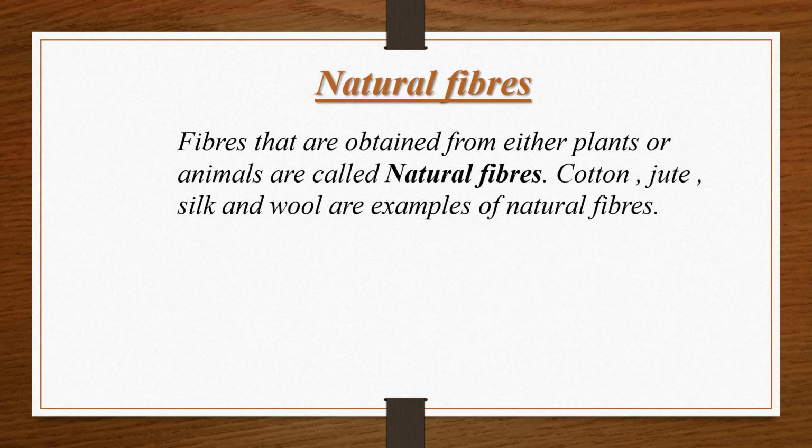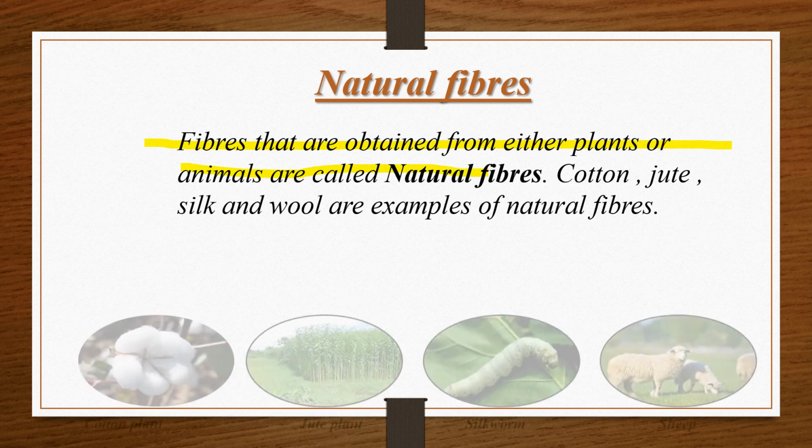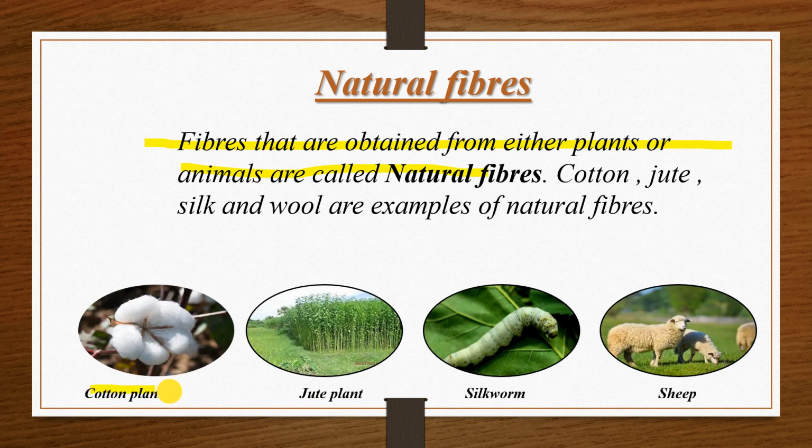Fibers are usually obtained from either plants or animals. They are called natural fibers. Examples are cotton, jute, silk and wool. See the cotton balls. These cotton balls are extracted when they get matured from the seed, and then yarns are made from these cotton balls, and after that the yarn is ready for preparing the fabric.